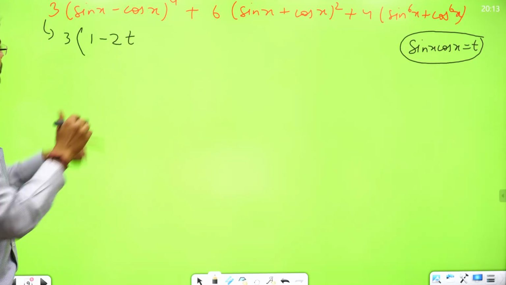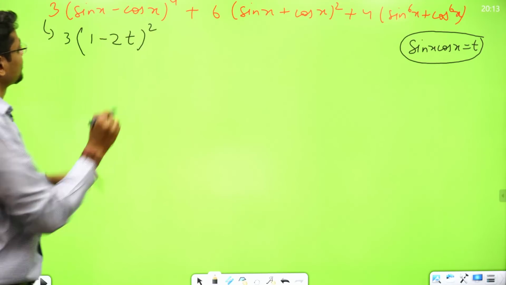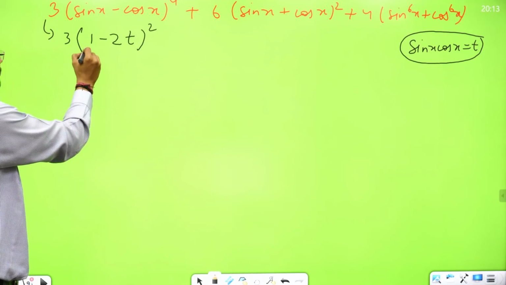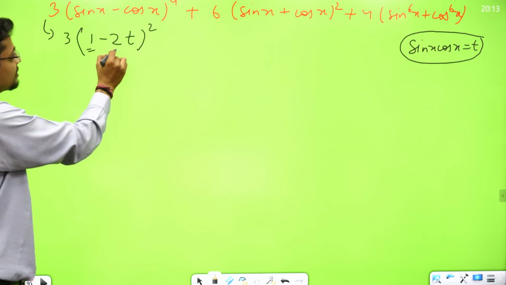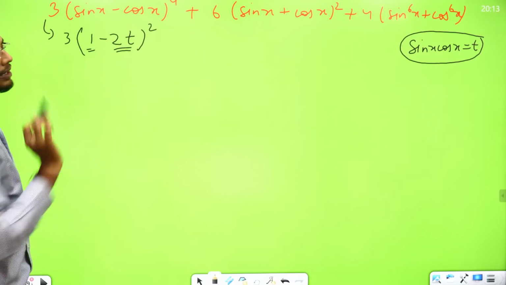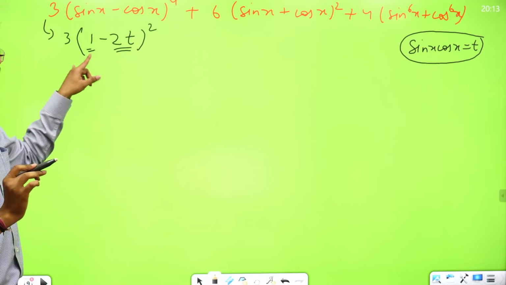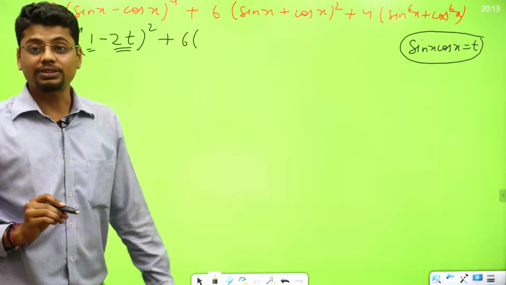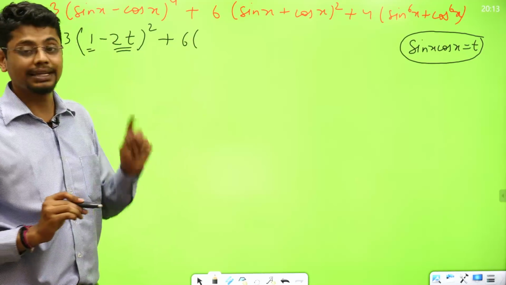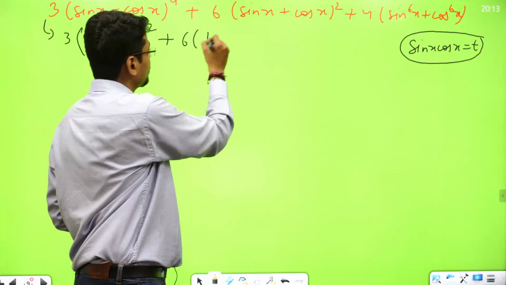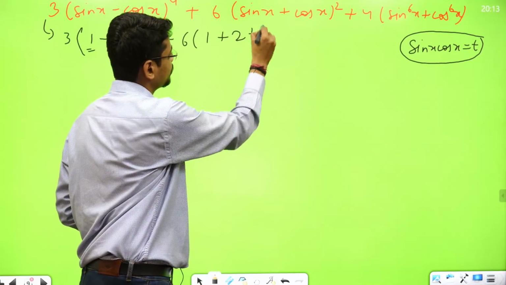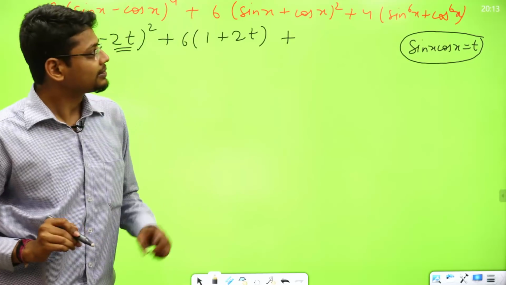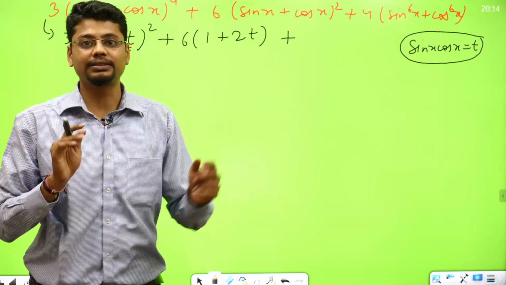So (sin x minus cos x) square will be 1 minus 2t, squared. Sin square x plus cos square x gives me 1, minus 2 sin x cos x, which I am writing as minus 2t. Plus 6 times (sin x plus cos x) whole square. What will I get? Sin square x plus cos square x, 1, plus 2 sin x cos x, 2t. Plus 4 times (sin to the power 6 x plus cos to the power 6 x).